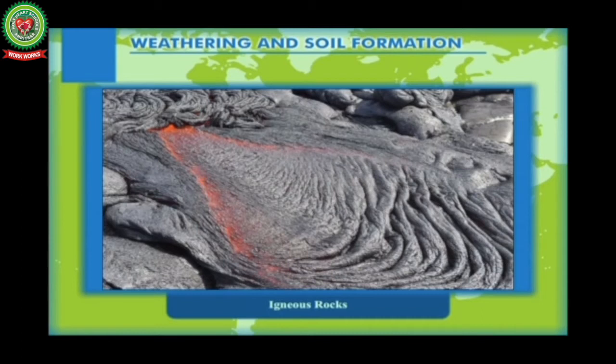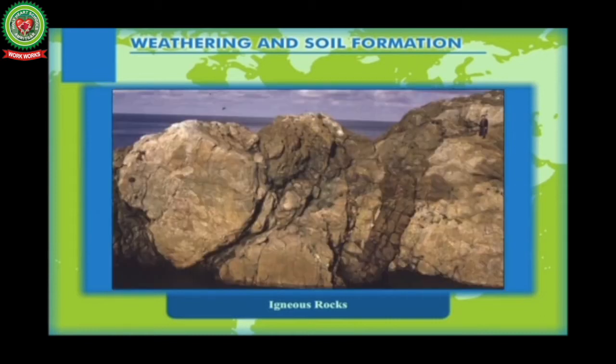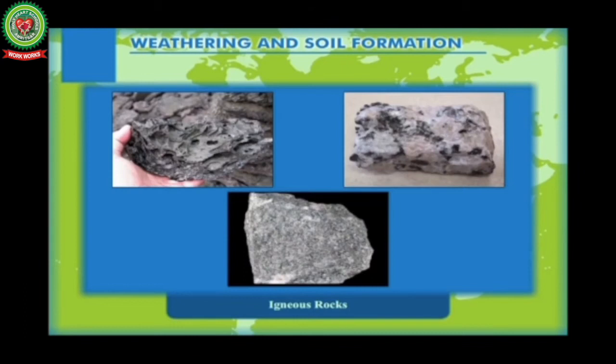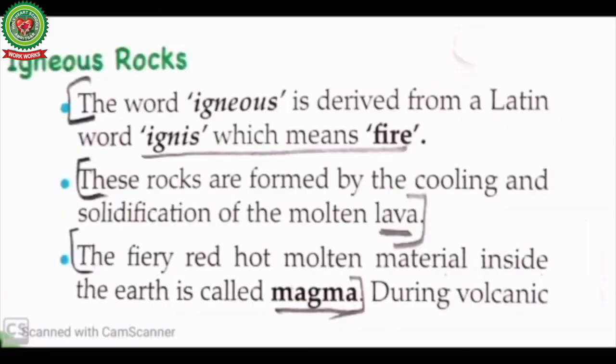They are formed by cooling and solidification of molten lava and magma inside and outside of the earth's surface. They are not found in layers. They lack fossils. These rocks are very hard. Dolerite, basalt, and granite are examples of igneous rocks. Let's start with the reading. Igneous rocks.